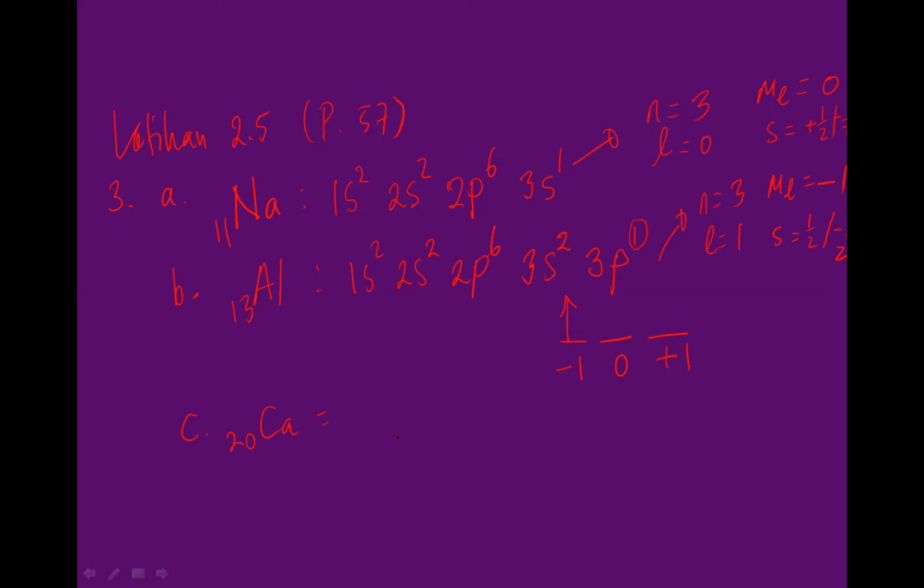Now, calcium, 20. We start with 1s2, 2s2, 2p6, 3s2, 3p6, then 4s2. Now it's 20 already: 2, 2, 6, 2, 6, 2 makes 20. So this is the electronic configuration for calcium.